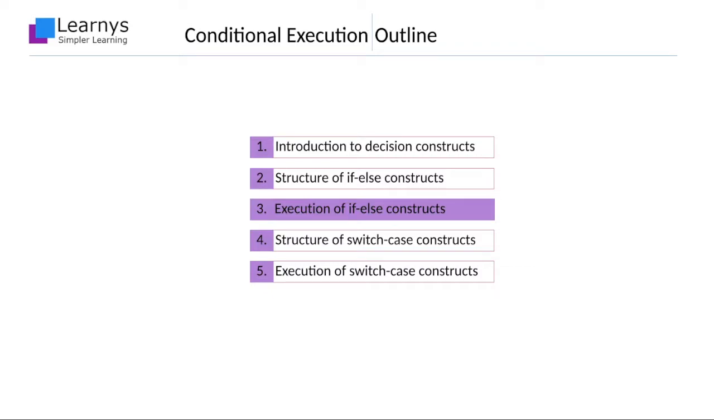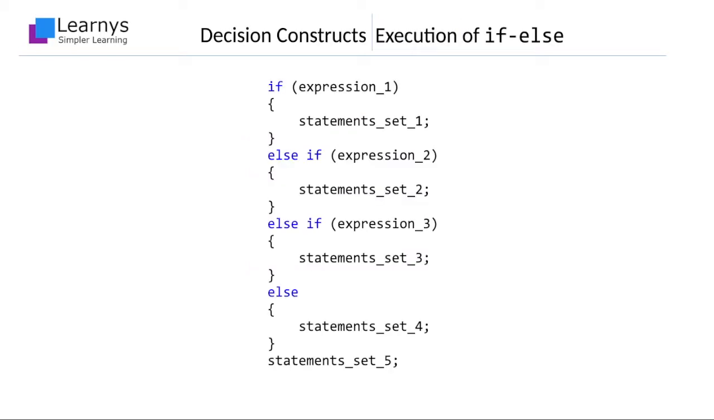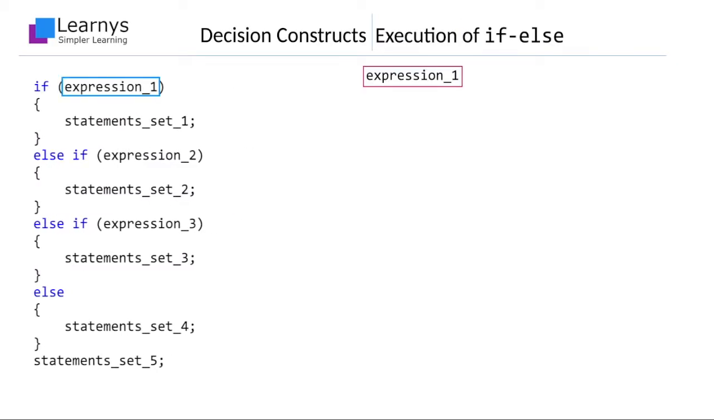With this understanding, we can move on to the discussion of the execution of decision constructs. To understand the flow of execution, let us take up the most generic structure of this type of decision construct, which involves multiple else if blocks and an else block. The execution starts by evaluating the expression contained within the round brackets following the if keyword.